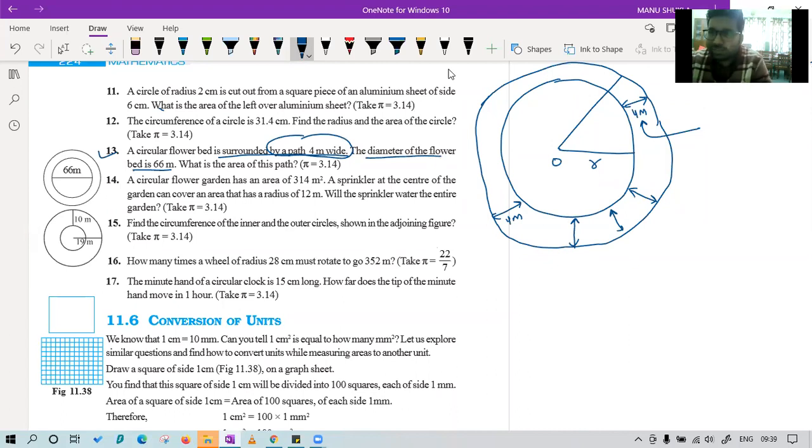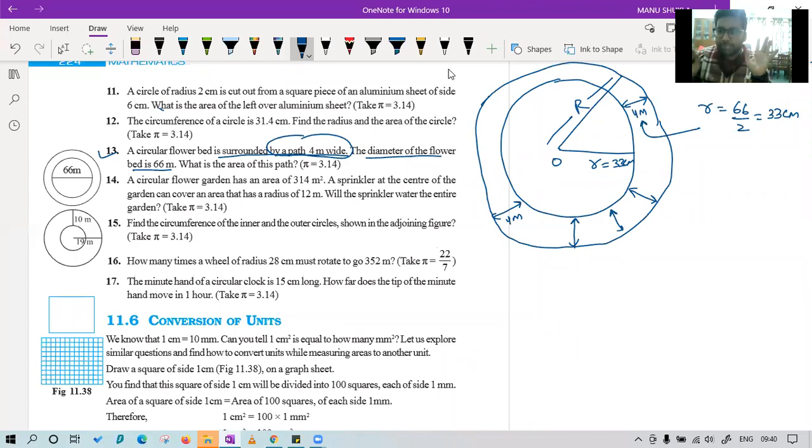So class, can we say what is the value of small r? If diameter of flower bed is 66, then the value of small r is 66 upon 2, that is 33 meter. Now can you tell me what is the value of capital R? Because if you see outside also circle. Small r we have got as 33.